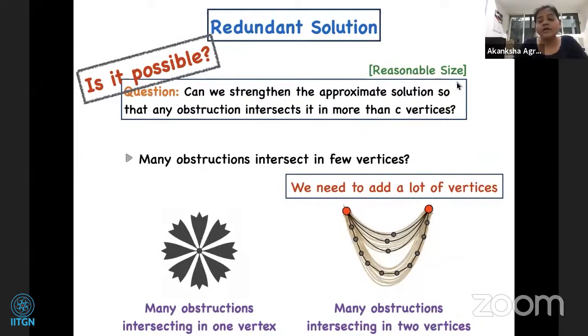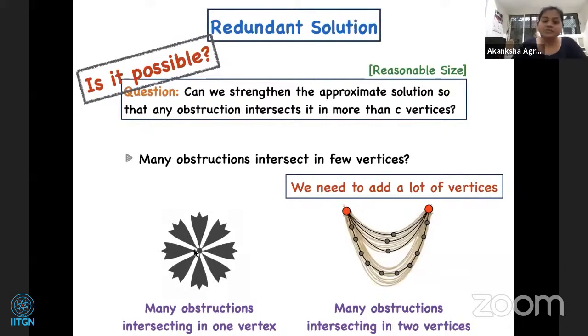And whenever we are looking for an approximate solution or strengthened approximate solution, in order for us to use them properly, it should be of reasonable size. Particularly if we are trying to design a polynomial kernel, the size should be some polynomial in K, roughly speaking, okay? So here you might say, why not pick this center vertex? It intersects so many obstructions, and since it is part of so many obstructions which can be intersected only by this vertex, why not just delete it?